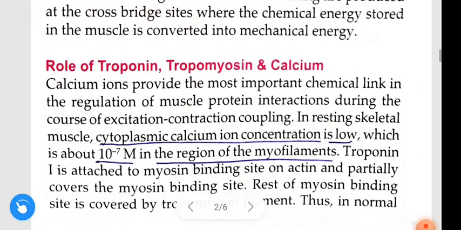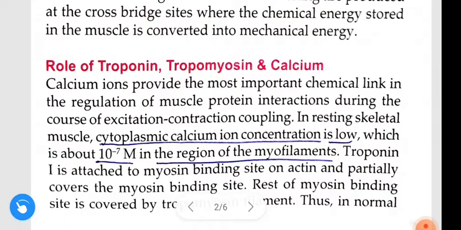Next, see here guys, role of troponin, tropomyosin and calcium. Calcium ions provide the most important chemical link in the regulation of muscle protein interactions during the course of excitation contraction coupling.